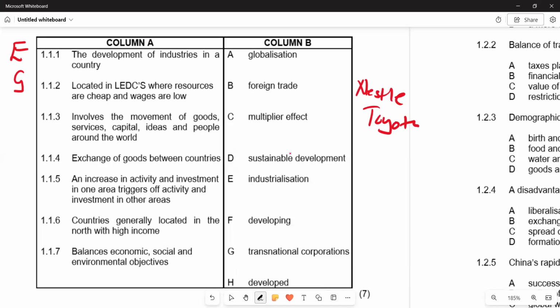We go to 1.1.3, where it reads, involves the movement of goods, services, capital, ideas, and people around the world. On 1.1.3, if you go to column B, you'll see that globalization is the correct match. By globalization, we want to understand exactly what we mean. Globalization is the process of interaction and integration among people, companies, and governments worldwide. Whenever there is interaction between our local country and other countries outside, we say we are engaging in globalization.